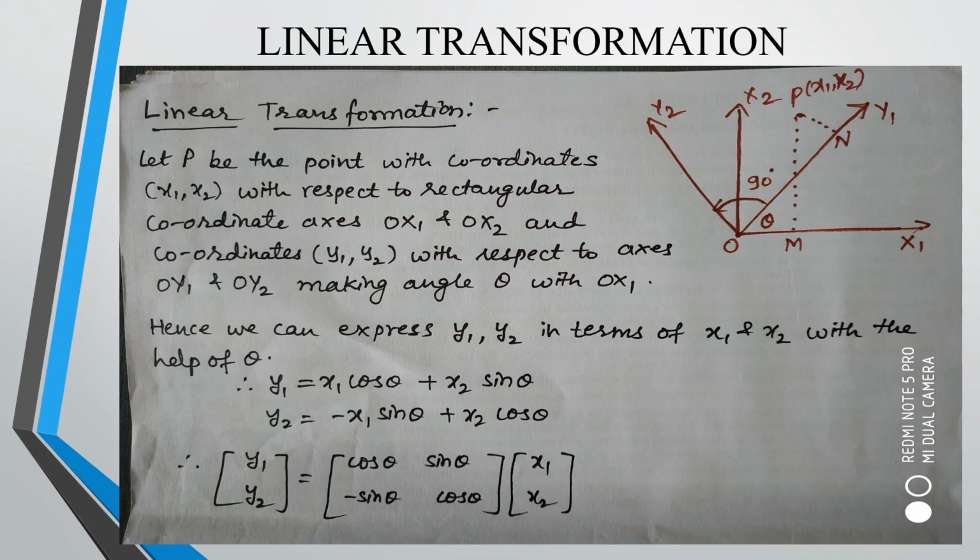Now, in the phrase linear transformation, what does it tell us? Transformation means moving from one domain to the other. What do you mean by linear? Linear means keeping the power or degree as 1, establishing a relationship between one variable and the other in linear terms. In linear terms, we don't have any higher powers, only power or degree 1.